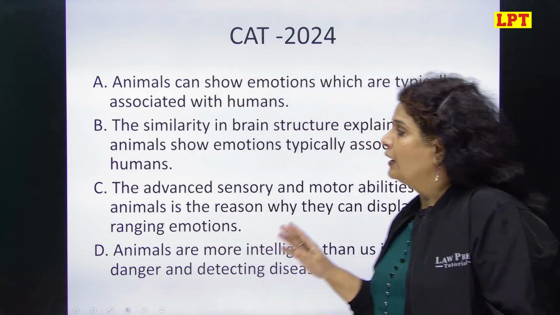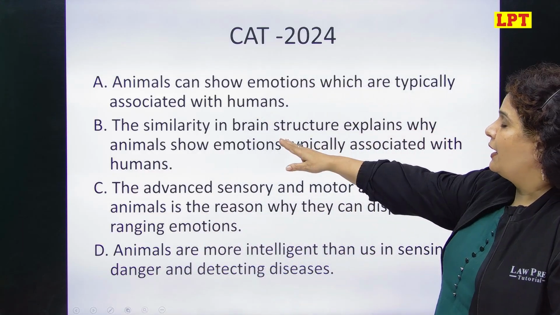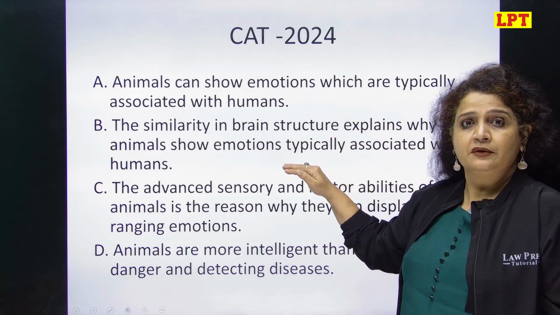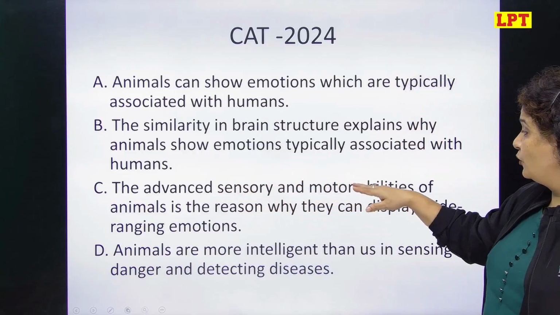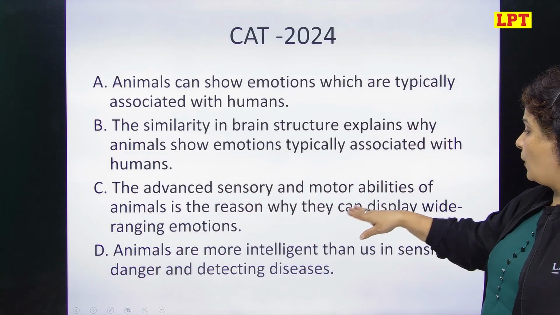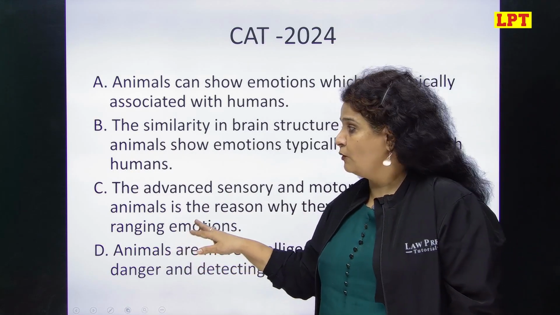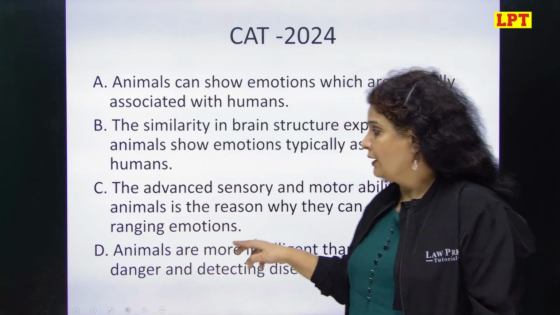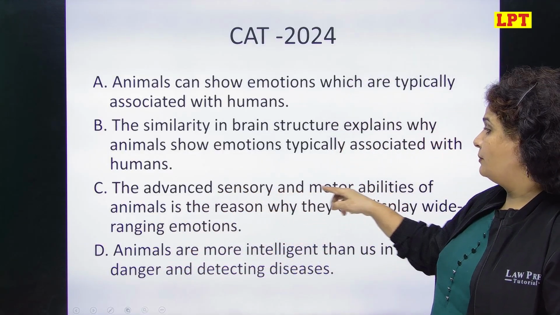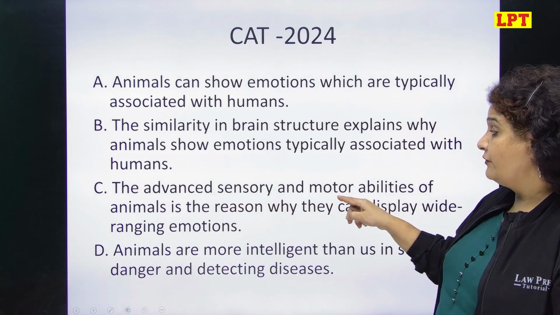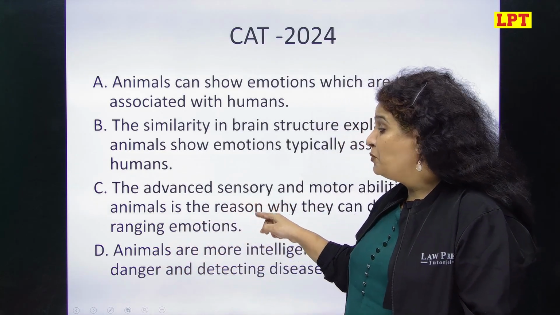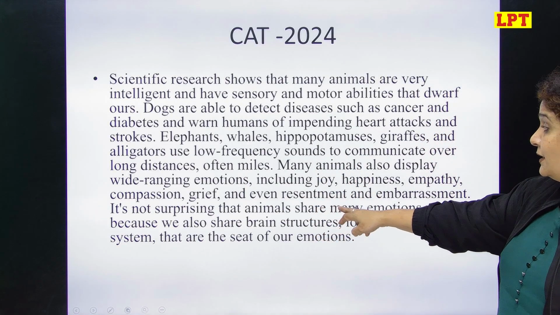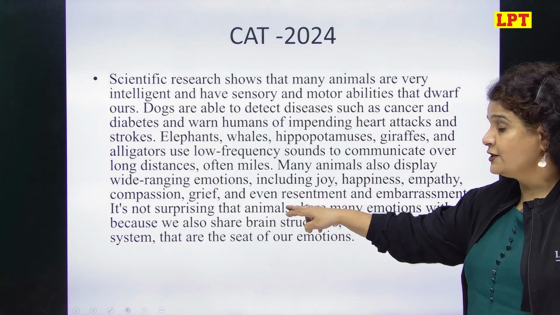Answer is not D. Now look at B and C. B says the similarity in brain structure explains why animals show emotion typically associated with humans. And C says the advanced sensory and motor ability of animals is the reason why they can display wide-ranging emotions. So C, देखिए ध्यान से, this is again the reversal of cause and effect. If you read it carefully, here he says our brain structure is similar and that is why they feel emotions.